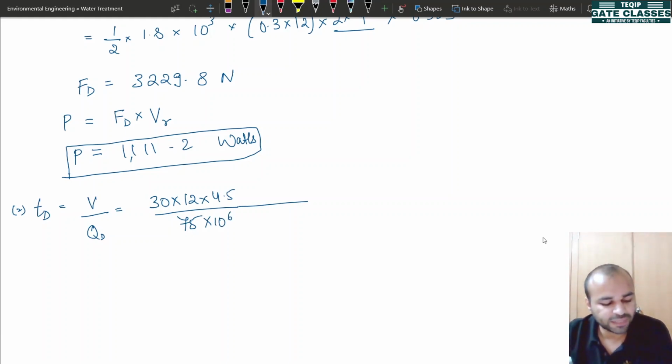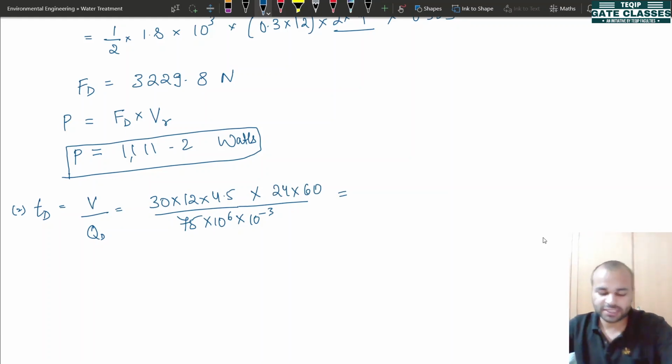Now multiply it by 10 to the minus 3. It will convert it into meter cube. Then to convert this into seconds or minutes, we can convert. It will be much more convenient. So 24 hours multiplied by 60 minutes. This will give us the value in minutes for the detention time. So please calculate it. So this comes out to be 31.1 minutes.